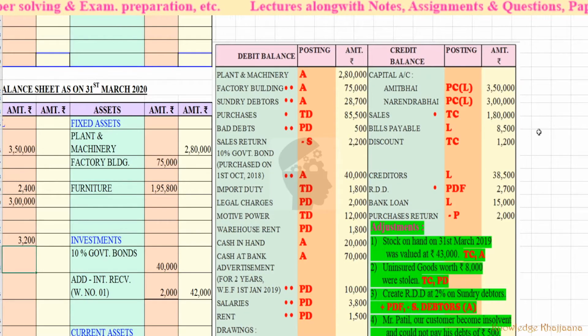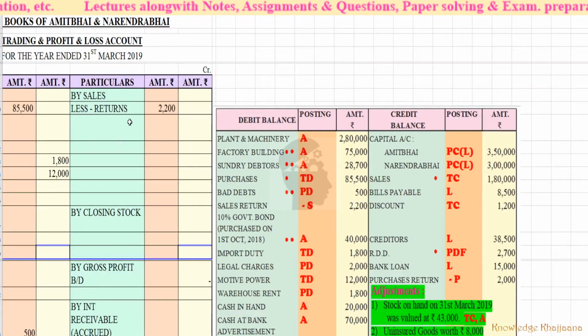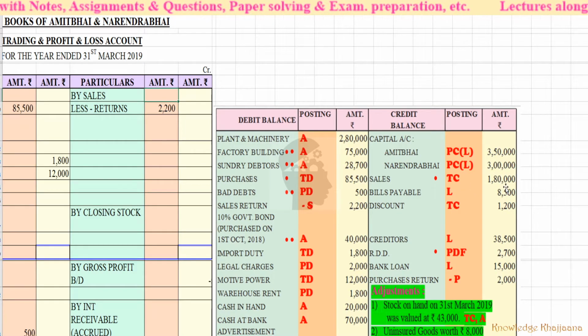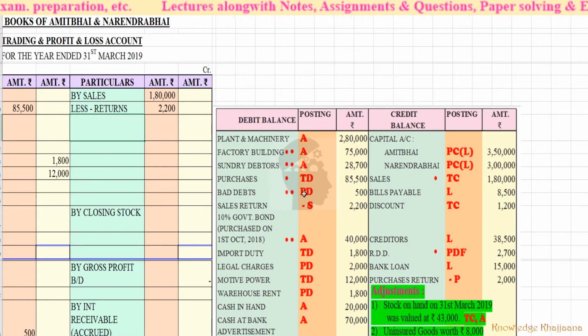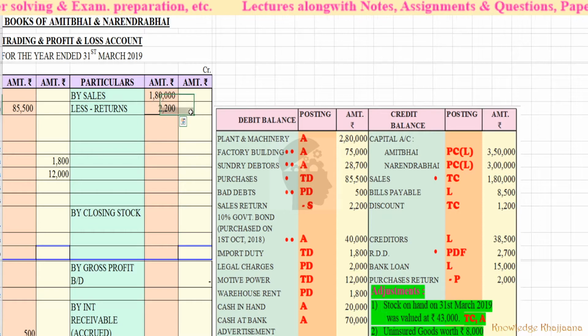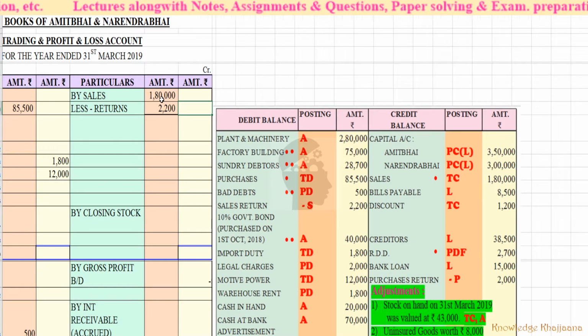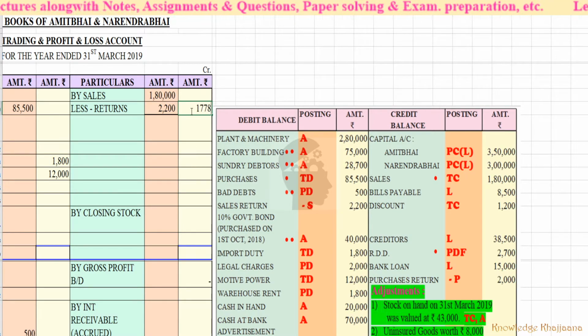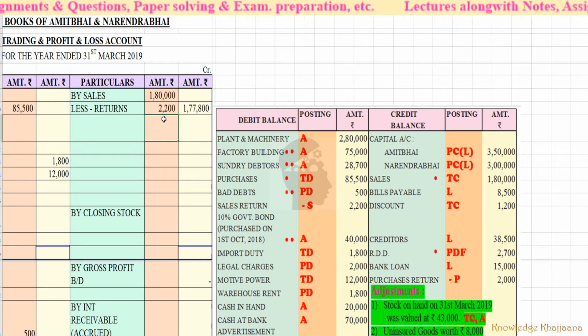Then sales, trading account credit side, rupees 1,80,000. There is only one adjustment against sales, so we can close it and calculate the total amount. So 1,80,000 with the sales, less returns of 2,200, is 1,77,800. So this is the value of sales.